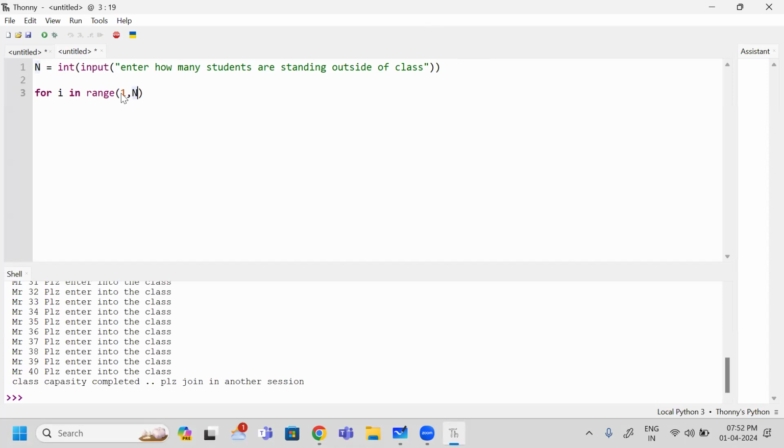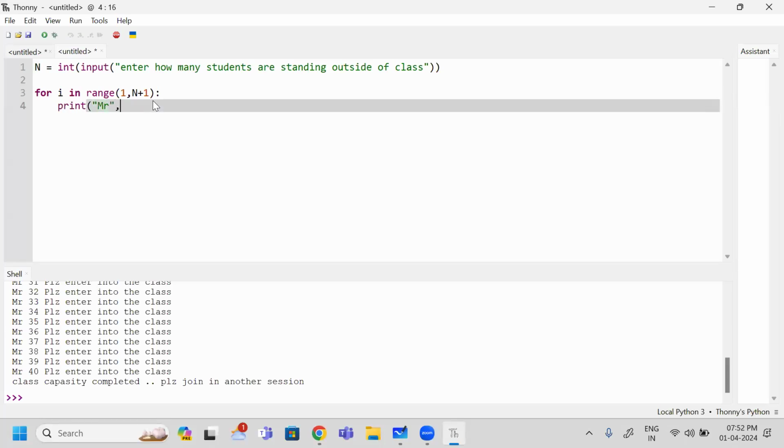But what is my job? When I start from 1, I want to include 40 also. So I am going to write the range as n plus 1. And I am going to invite Mr. X. Previously I used counter, but here I am going to use X. Mr. X, please enter into the class, I am writing. Enter into the class.